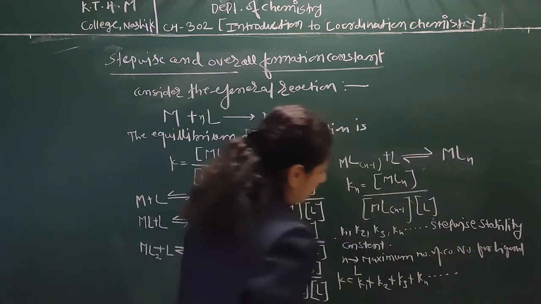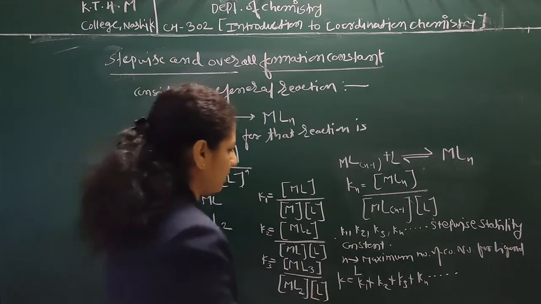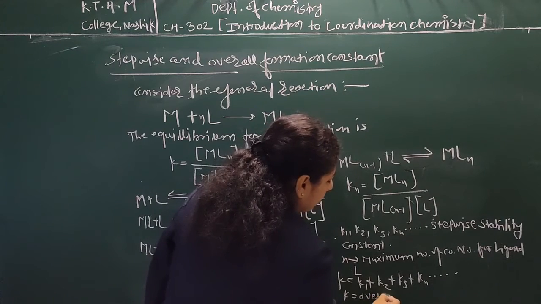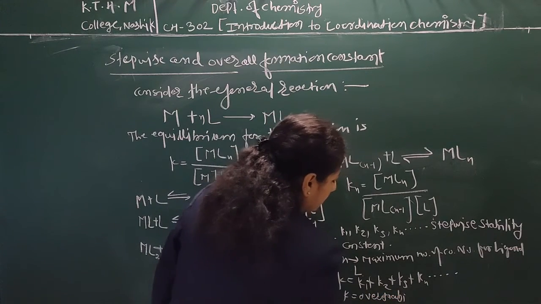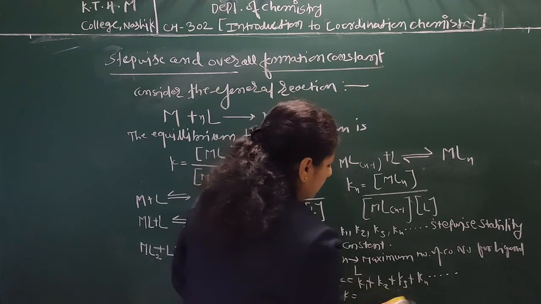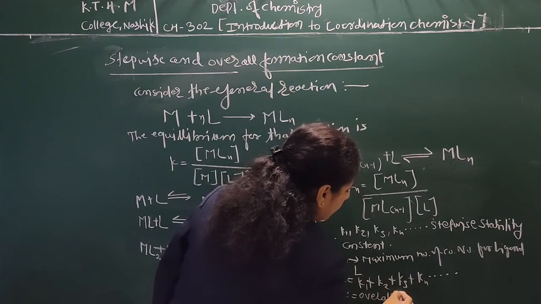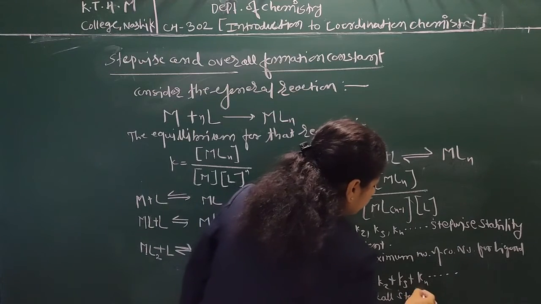So K is the overall stability constant, which is also known as the stability constant.